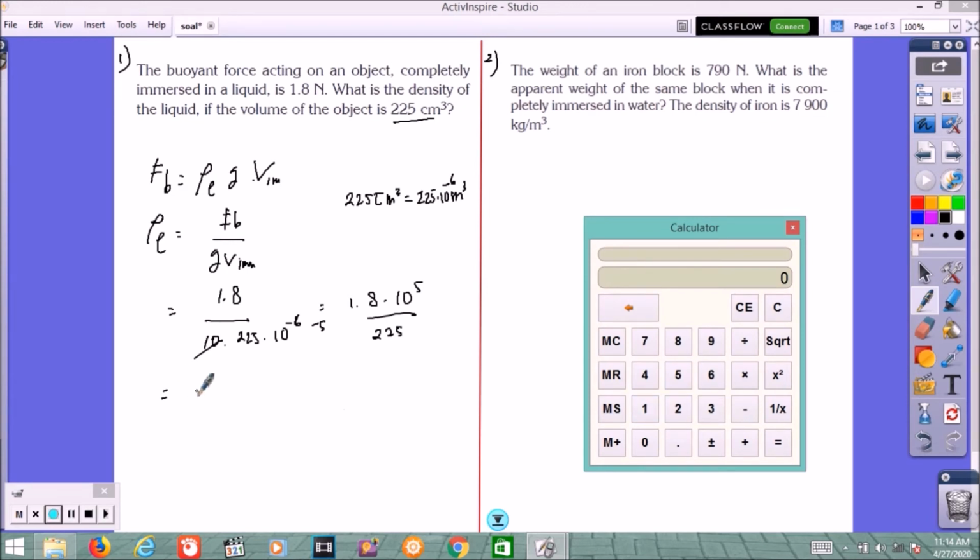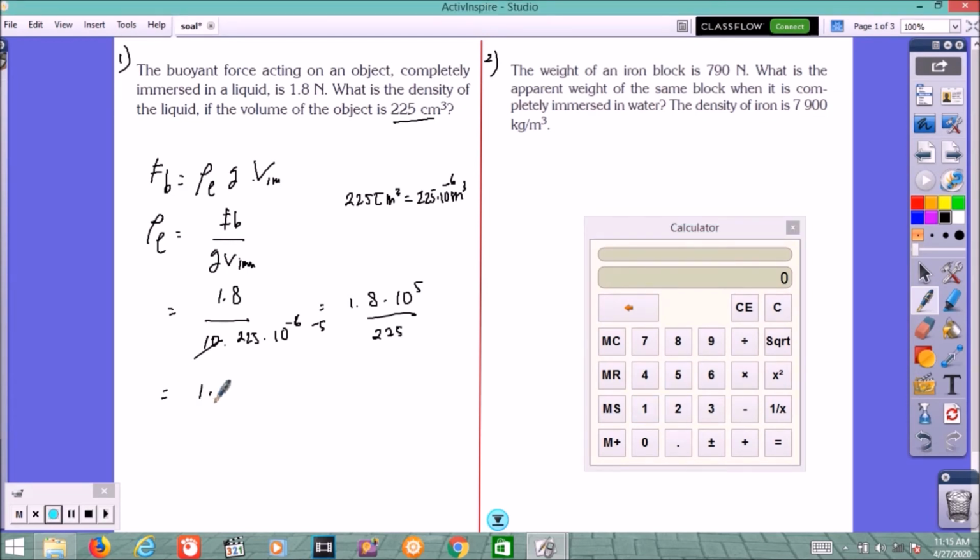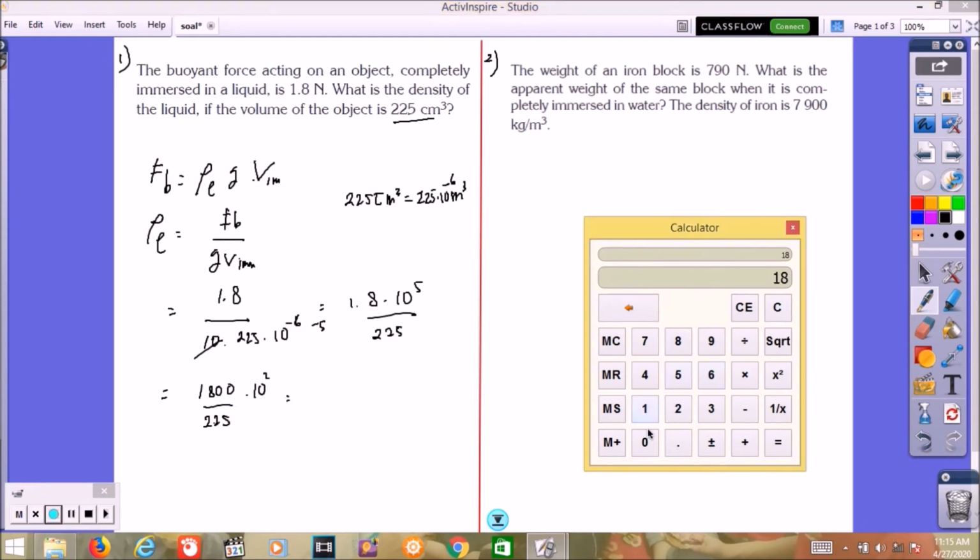Let's take 1800 times 10 power 2 over 225. 1800 divided by 225 is 8, so 800 kilogram per meter cube.